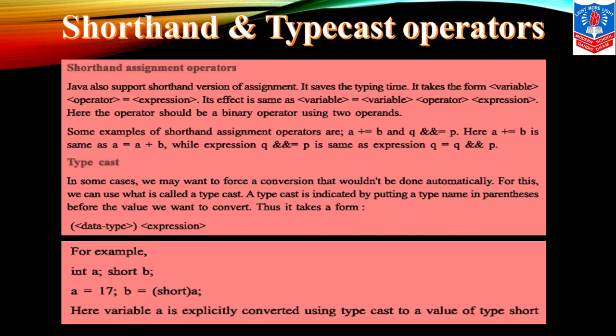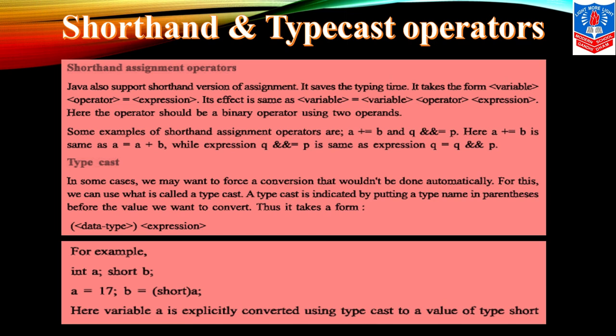Some examples of shortened assignment operators are a plus equals to b and q ampersand equals to p. Here a plus equals b is the same as a is equals to a plus b, while the expression q ampersand equals p is the same as q is equals to q ampersand p.